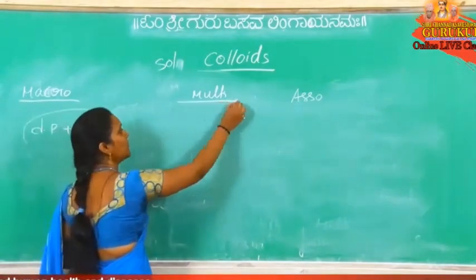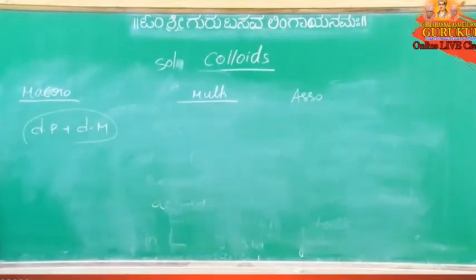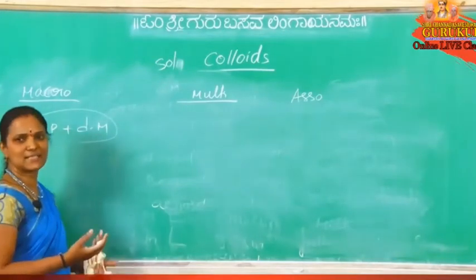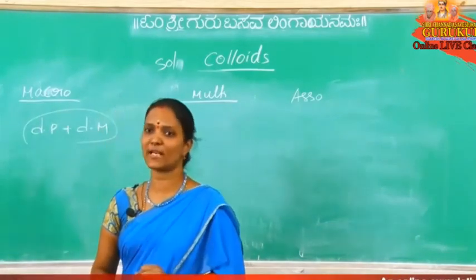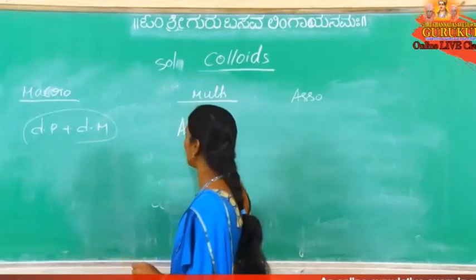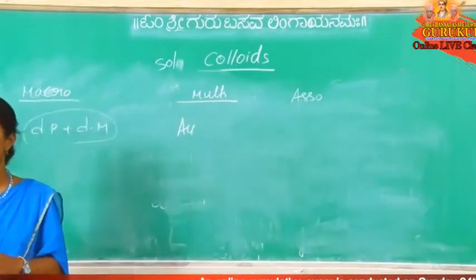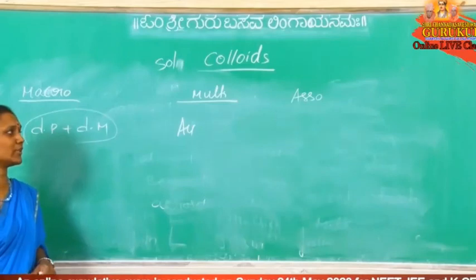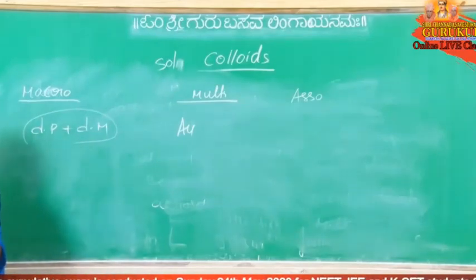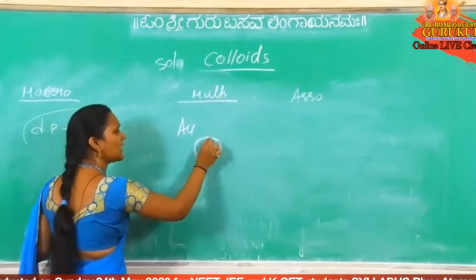Now, what is multimolecular? Here we take inorganic colloids, like sulfur, sulfide salts, silver salt, gold salt. For example, gold salt. The particle size is not in the colloidal range. Directly mixing it with the dispersion medium does not give a colloidal solution. So what should we do here? First we should gather all the particles: all these small particles combine to give a colloidal size.